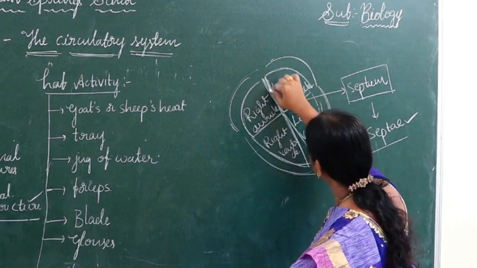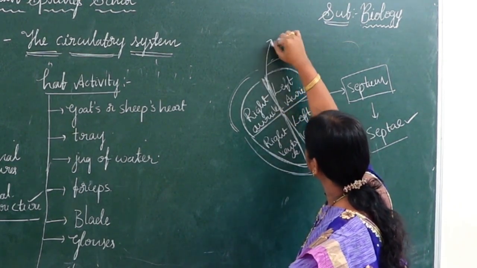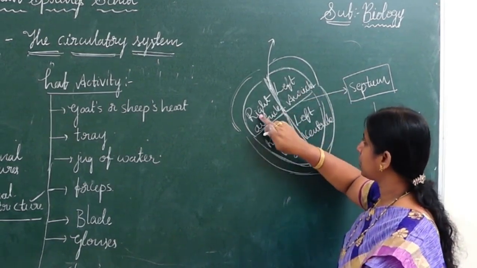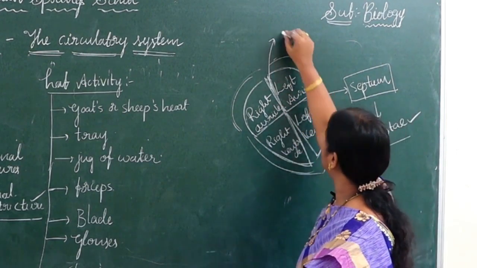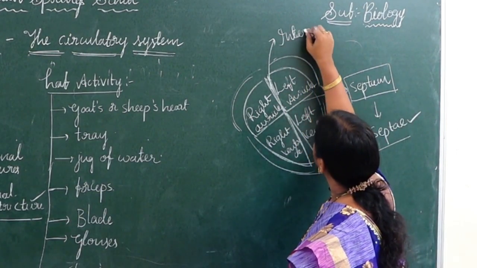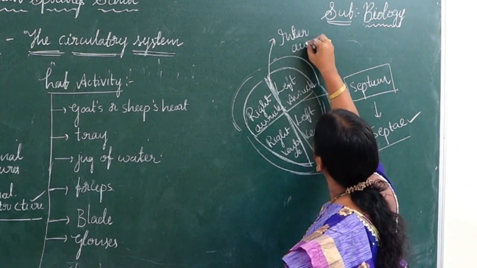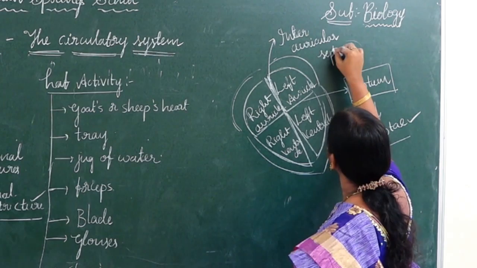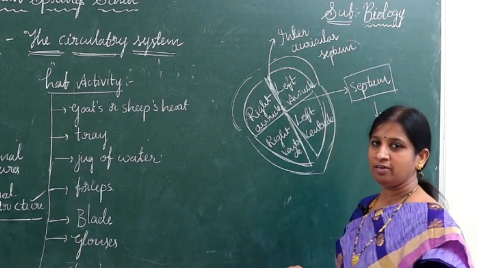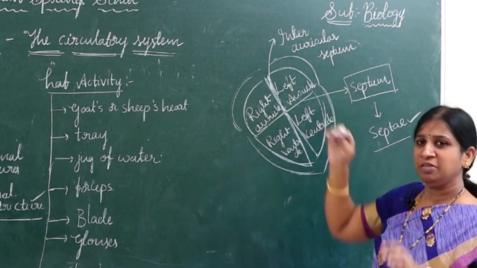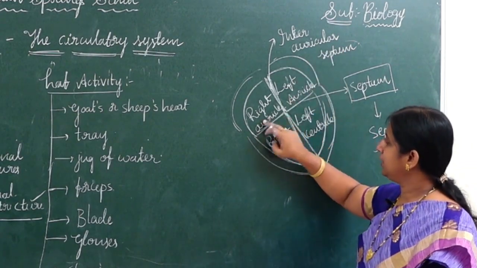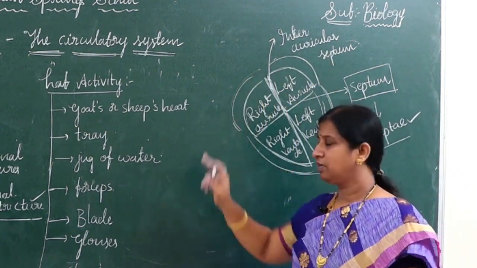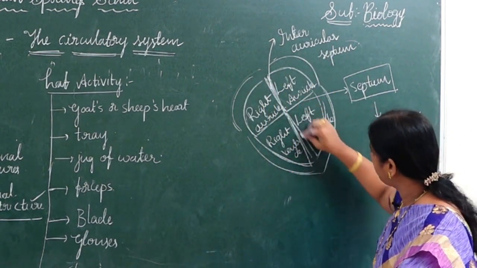This wall is present in between the auricles, the right auricle and the left auricle, so it is called the interauricular septum. Inter means in between, so it is present in between the auricles. Okay, now let us see the next septum.